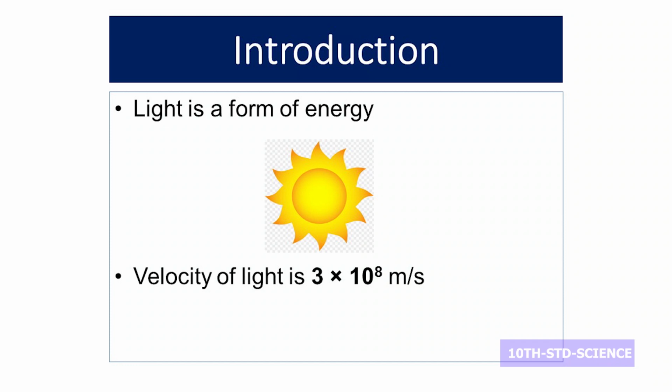This is because the velocity of light is very much greater than that of sound. Velocity of light is 3 into 10 power 8 meter per second, and velocity of sound is 330 meter per second. That's why first we can see the light and then only we can hear the sound. Light is the fastest traveling, with velocity 3 into 10 power 8 meter per second.